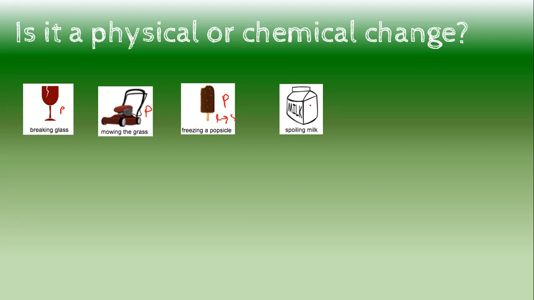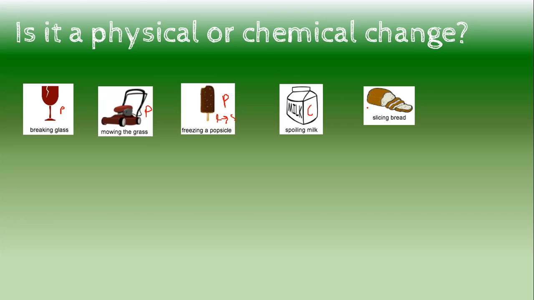Spoiling milk. Yo, this is chemical. Why is it chemical? Because it stinks. And it also gets more of those solid chunks in there. Oh, I'm feeling sick thinking about it. That is your evidence, right? And also color change sometimes too. But the biggest thing is that odor change is there. Odor change tells you it's a chemical reaction.